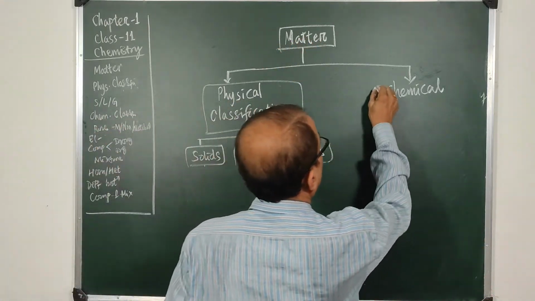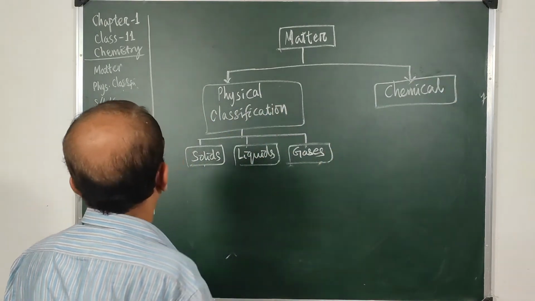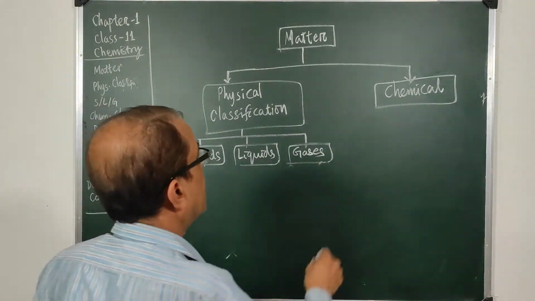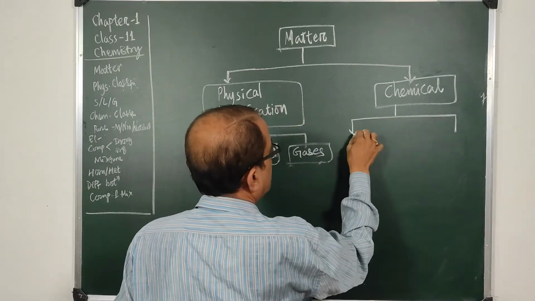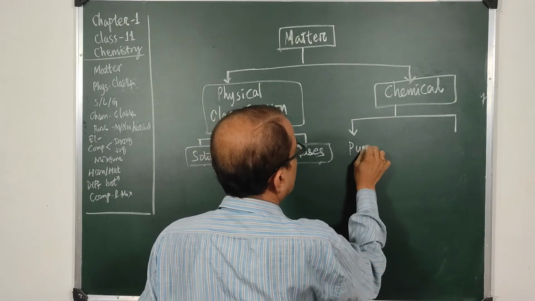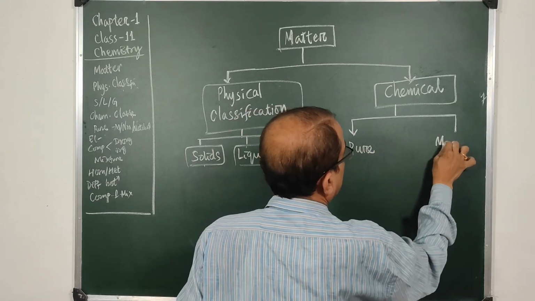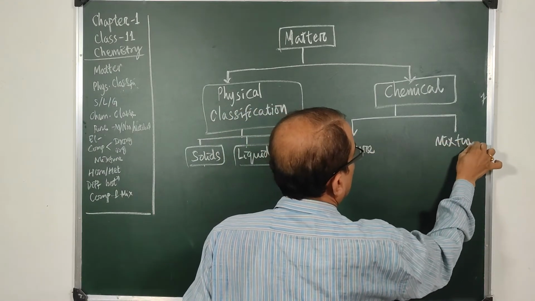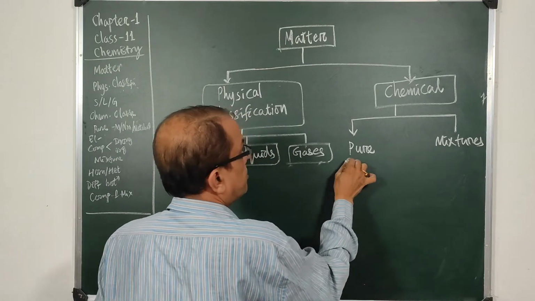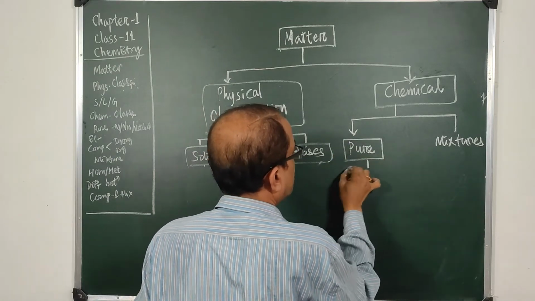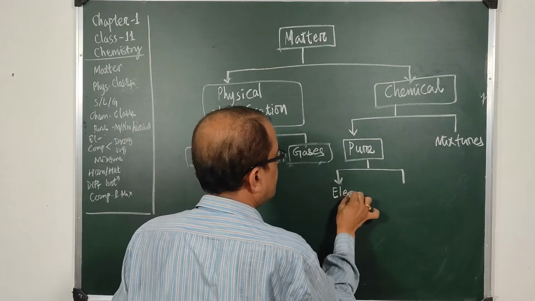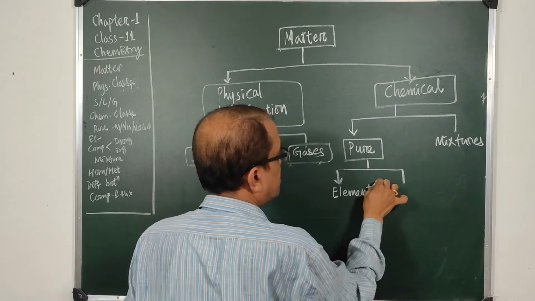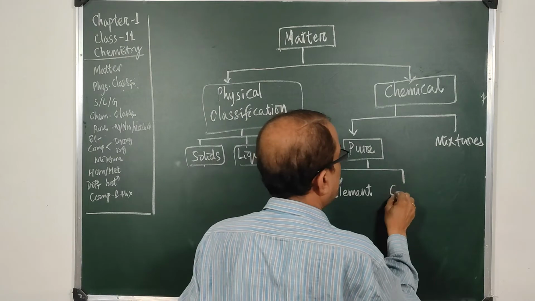Then let us go for chemical classification. What are they? Chemically we can find the matter to be of two types. They may be pure, they may be mixtures. And the pure substances are generally of two types. They may be elemental, belonging to a single element, or they may be compounds.